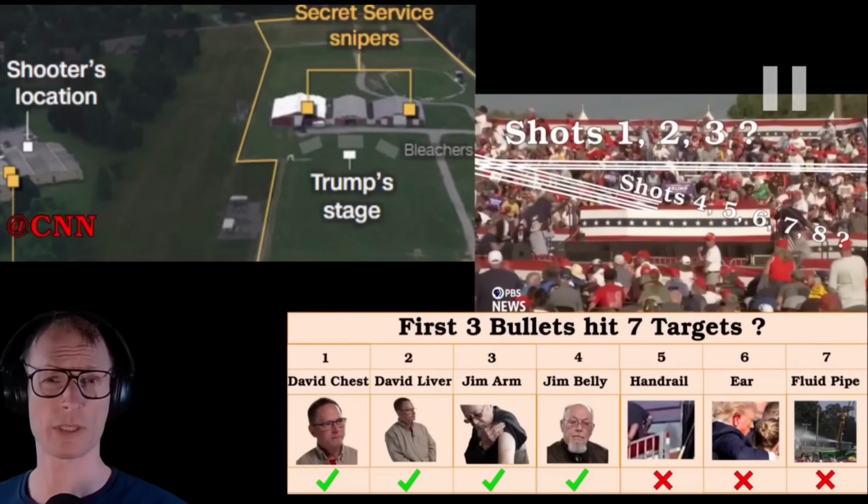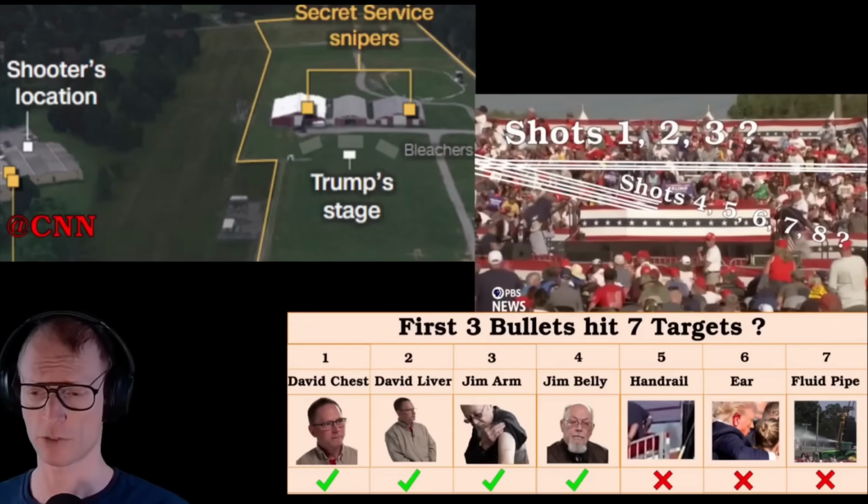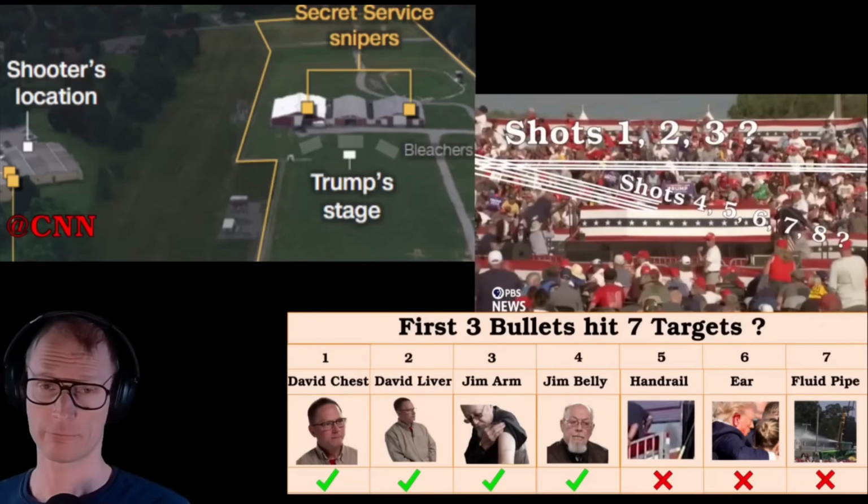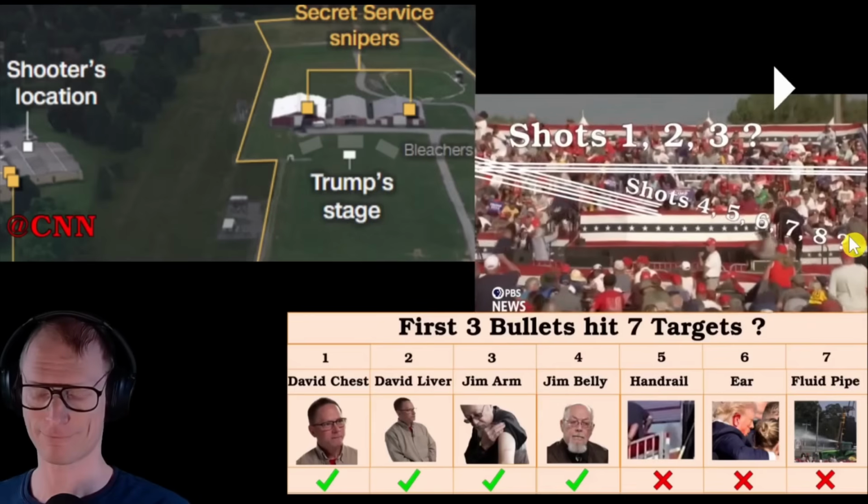What are we doing? Yeah, we have 2 different groups of shots: the first 3 shots and shots 4 through 8. And this is a problem because the first 3 bullets are supposed to have hit 7 targets.